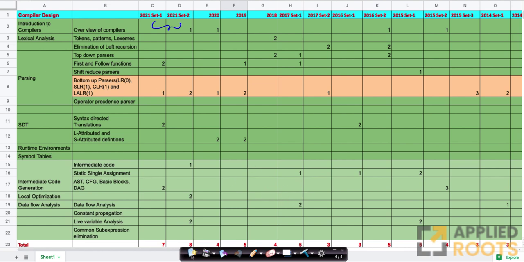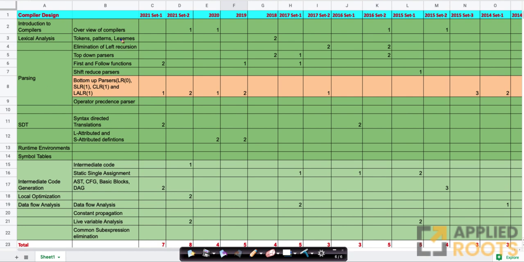Now, the important thing here is that the best part about compiler design is that if you know how to build an LR0 parser, SLR1 parser, LALR parser, LL1 parser, it is extremely scoring. You just have to follow the steps religiously and very carefully. You will get full marks in compiler design.